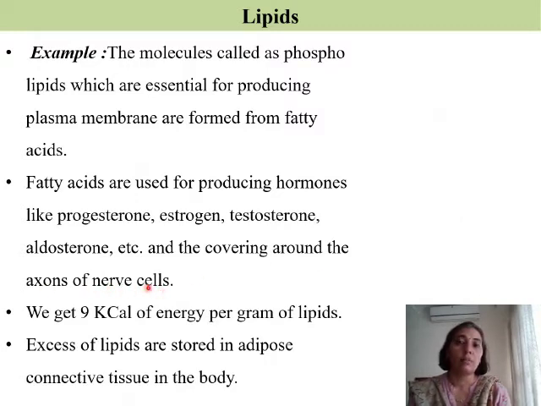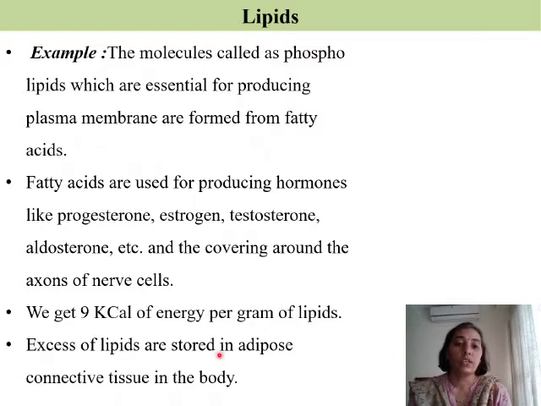So nerve cells are a part of the nervous system and here the layer of fatty acid acts as an insulating material. We get 9 kilocalories of energy per gram of lipid. So the energy that is obtained per gram of lipid oxidation is very large, that is 9 kilocalories, as compared to carbohydrates, which give us only 4 kilocalories of energy, but a lot of oxygen is required to burn the lipids.